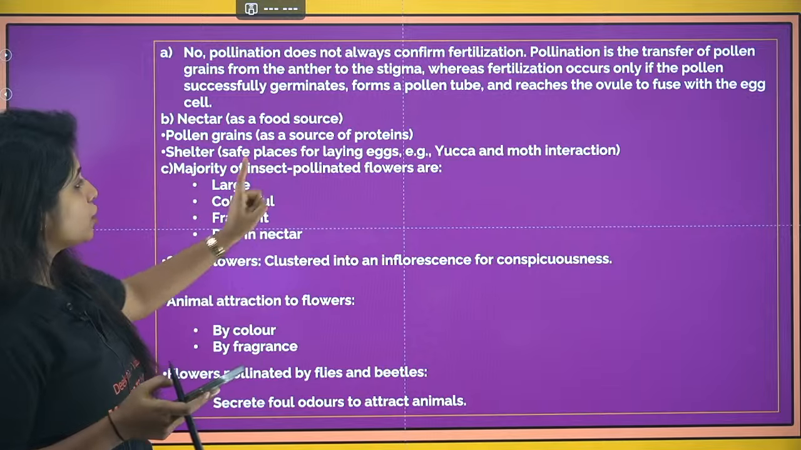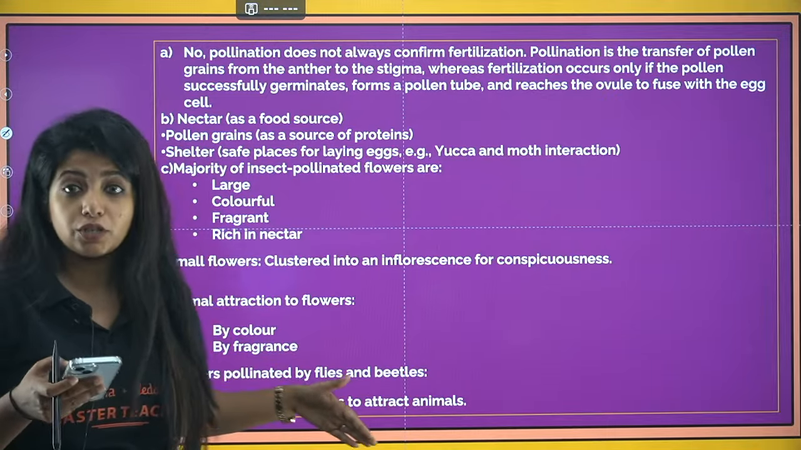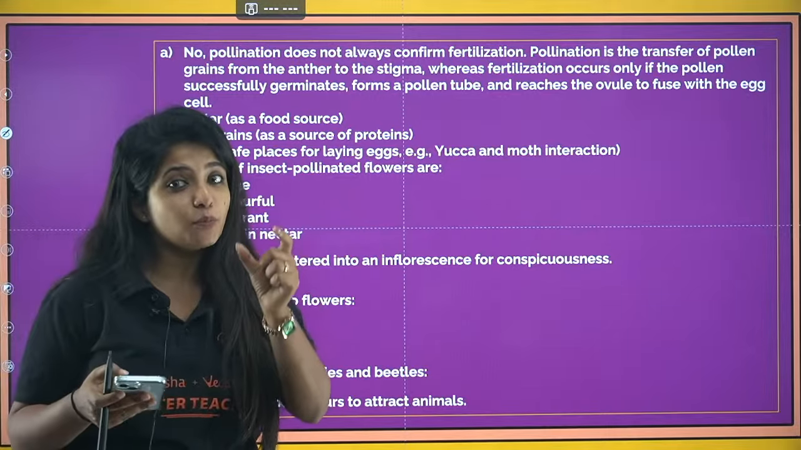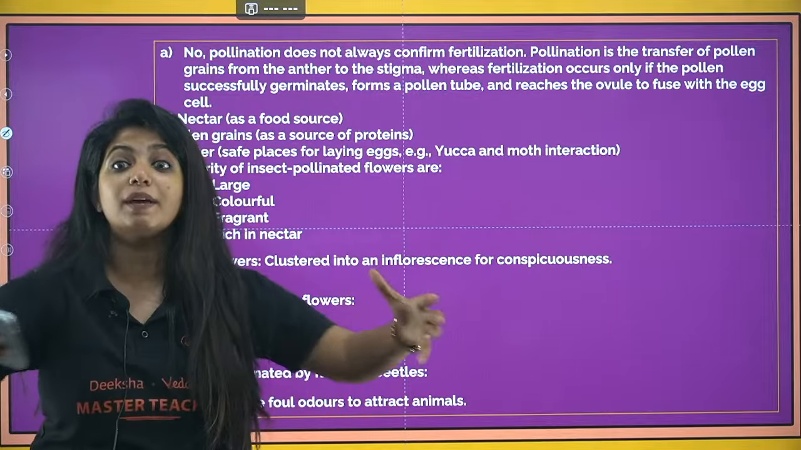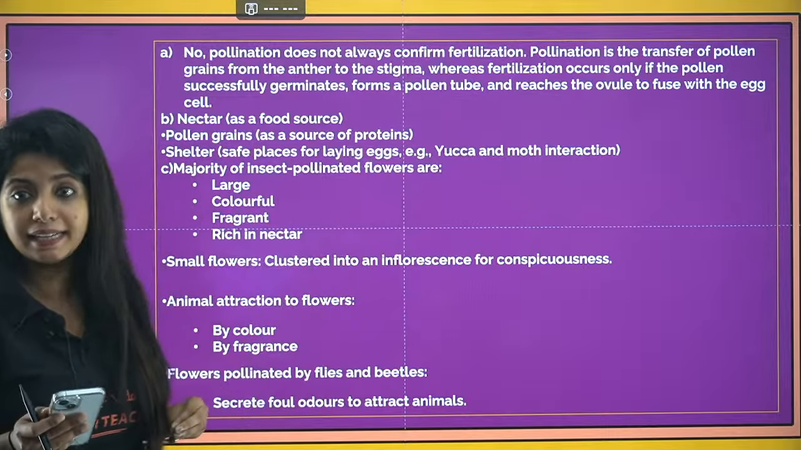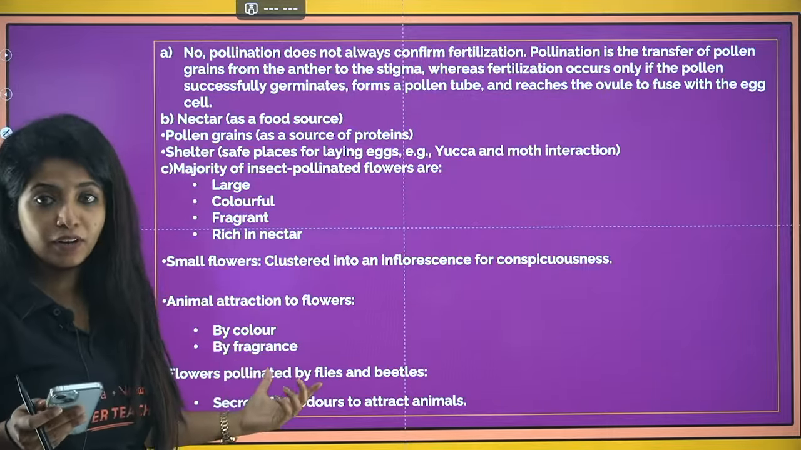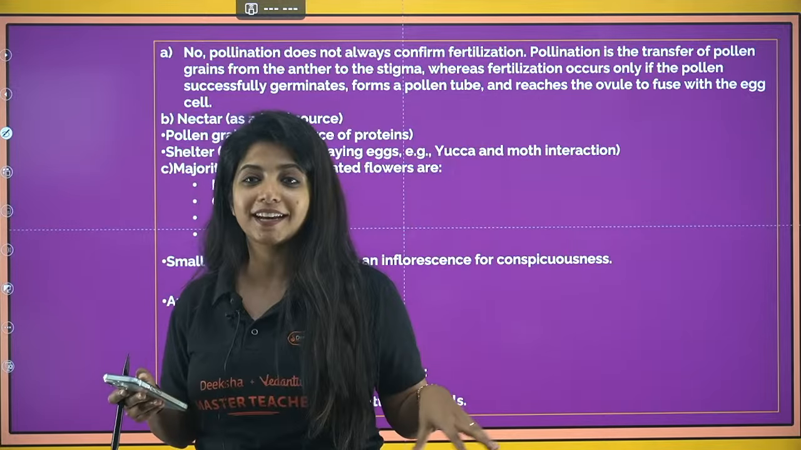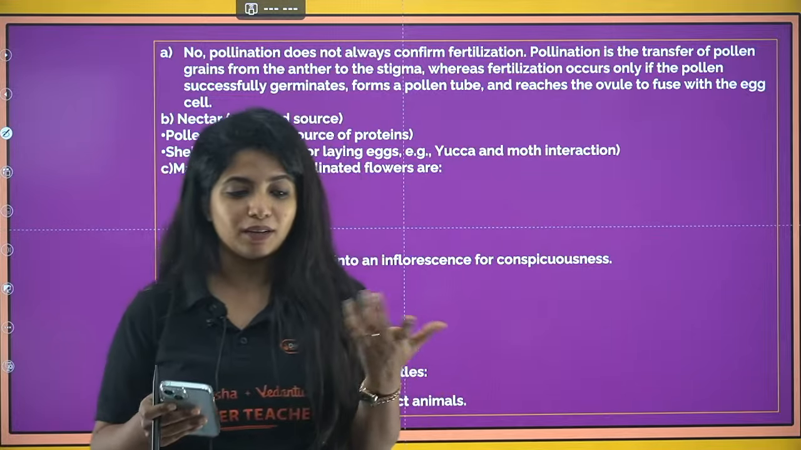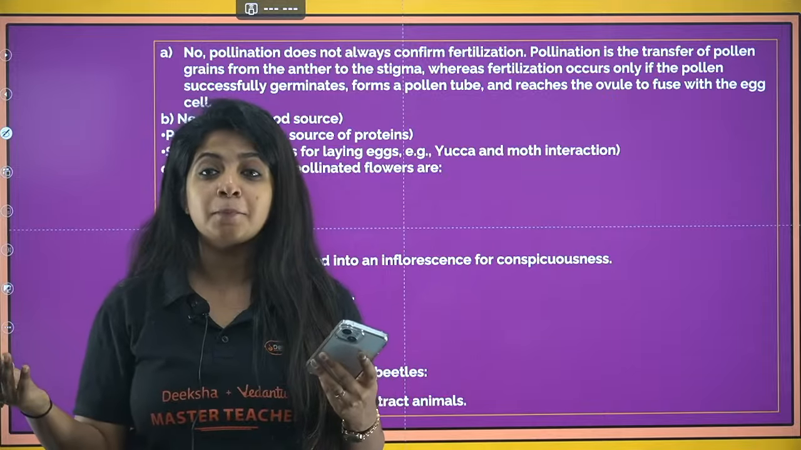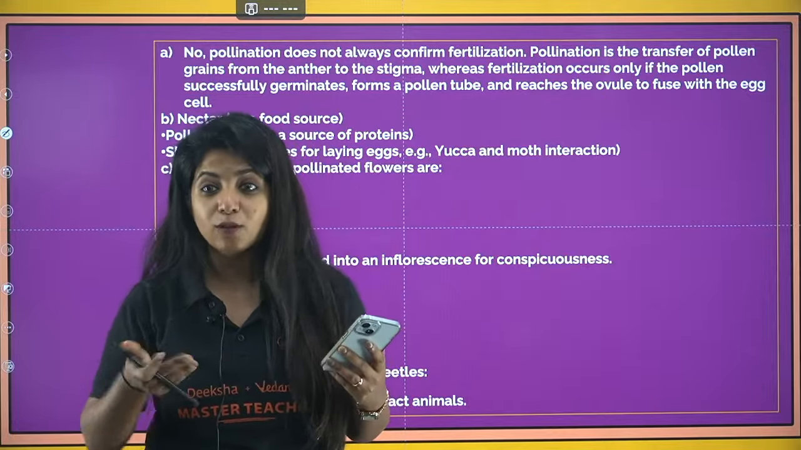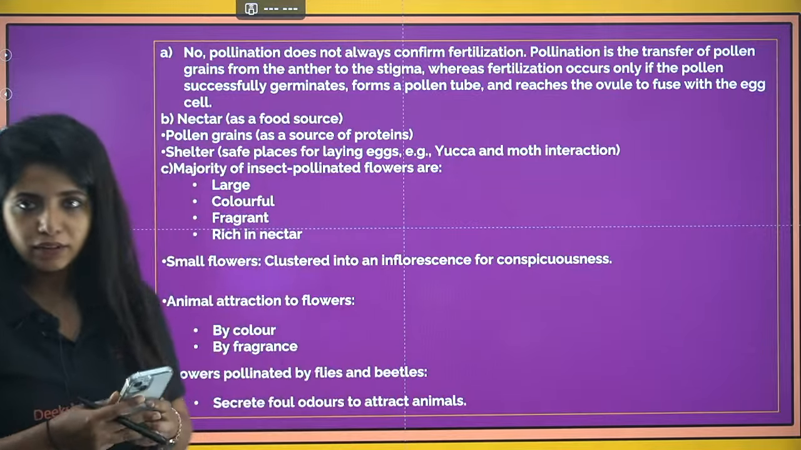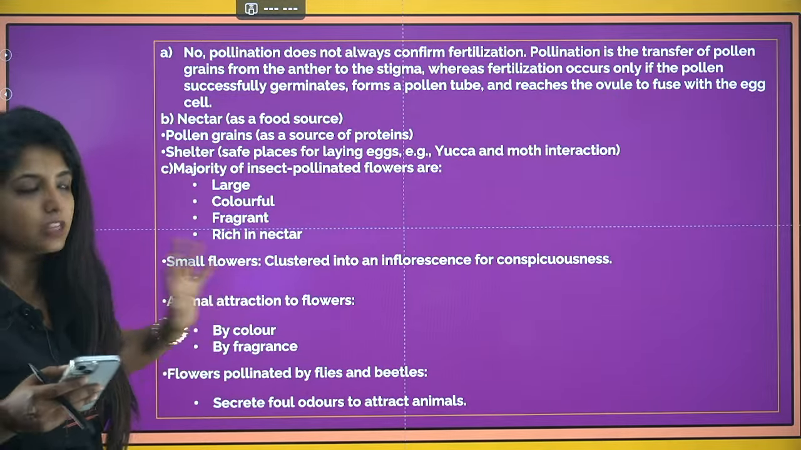So that is that. Now majority of insect pollinated flowers, now you talk about the features of the flowers. They are large, they are colorful, they are fragrant, they are rich in nectar, and sometimes they are small. If they are small, they are grouped together to look bigger so that the insects can see that easily. Okay, and animal attraction is by color and fragrance. And my dear children, there are certain plants which are not pollinated by the other insects out there, rather they are pollinated by the flies, house flies and things like that. For that, the flower has to be foul smelling. So these are the things that you can definitely write down. This is how you get your 5 marks for this question.